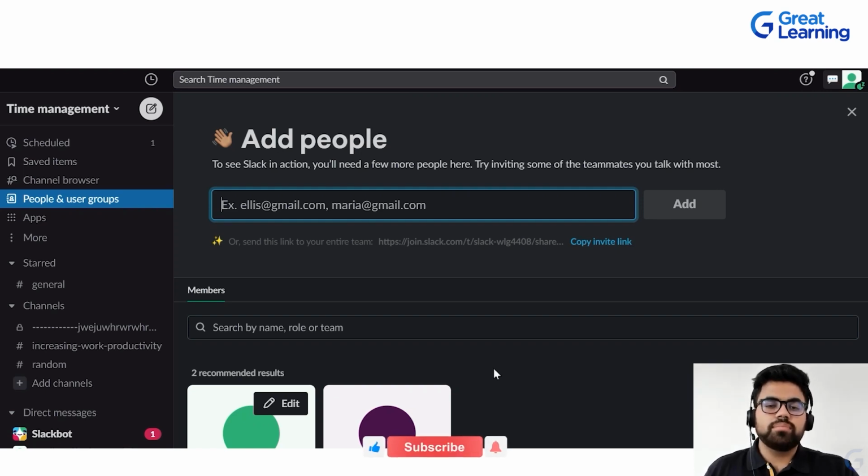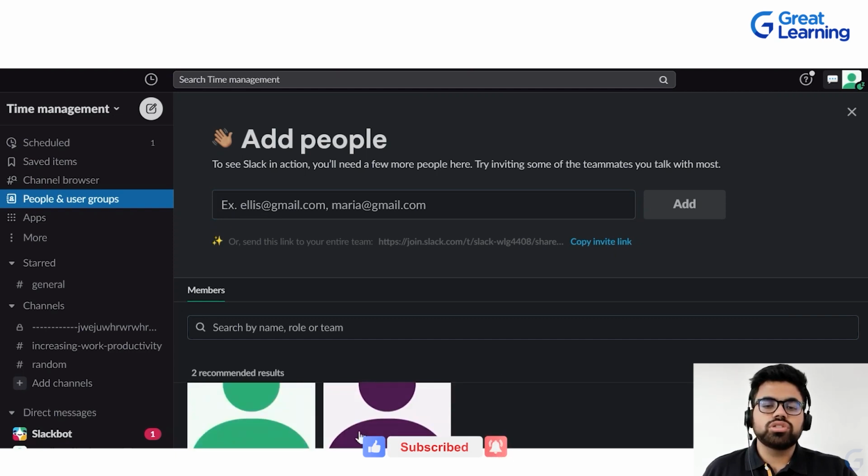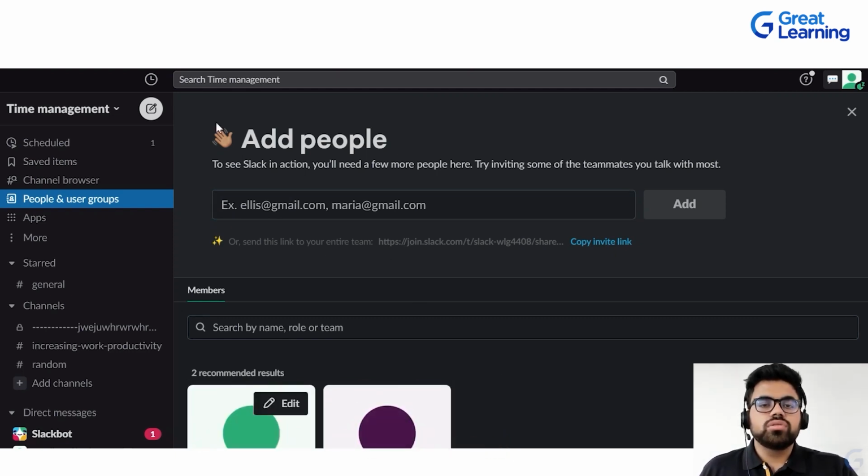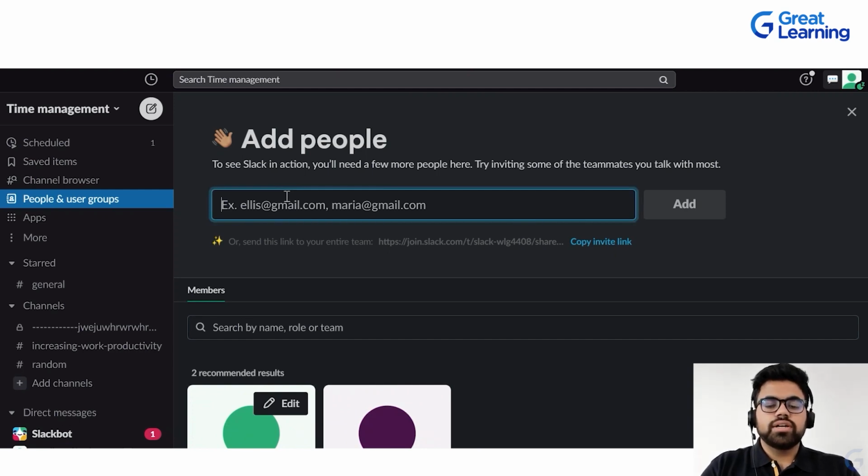Okay. So for example, I have only one person here. It shows me 2 people that are already added, right? So this is how you can randomly put up something, and if they are on Slack, you can add them, or if they are not, then you can send them an invite, or if you are sending it to the entire team, you can just copy invite link, right?